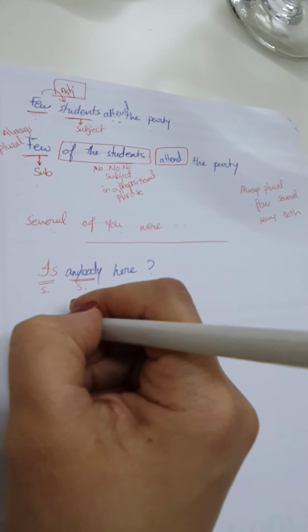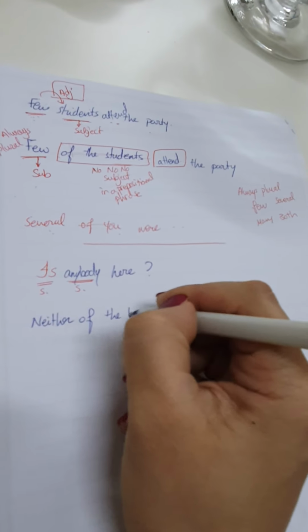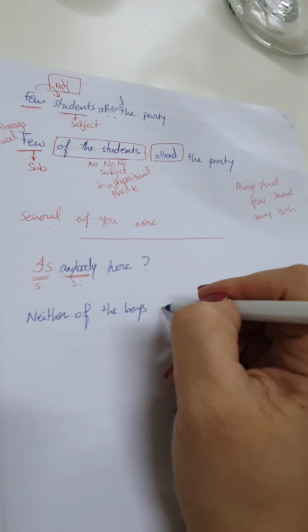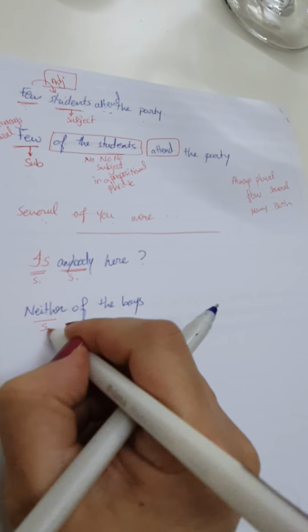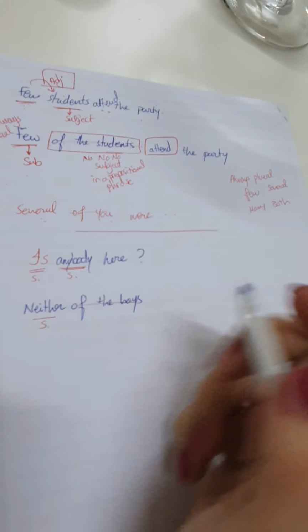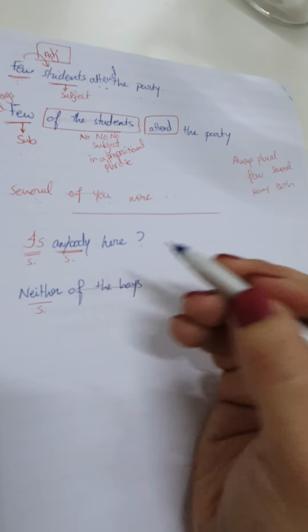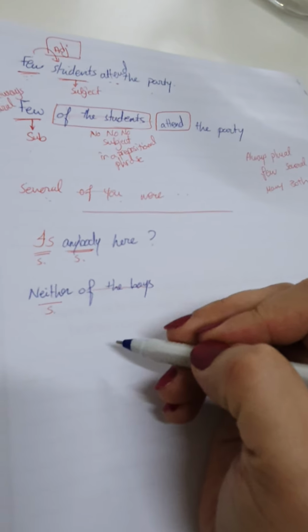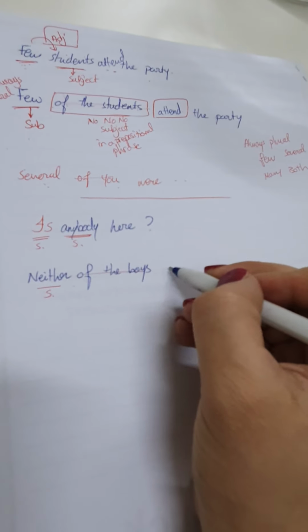So, neither of the boys. Let's see. Where is the subject? Neither, not of the boys. So I want to say a verb. Will the verb be singular or plural? The verb will be singular. So, neither of the boys is here.